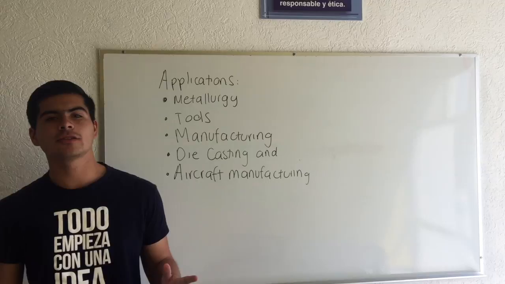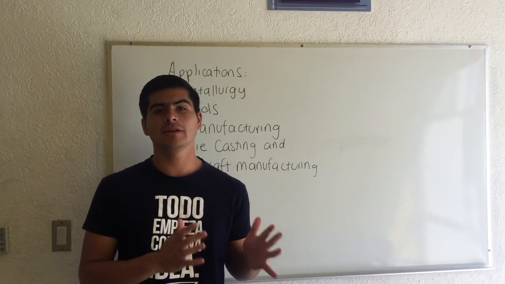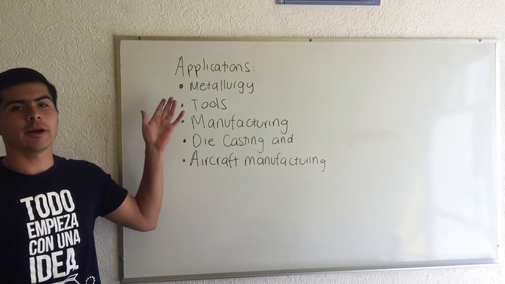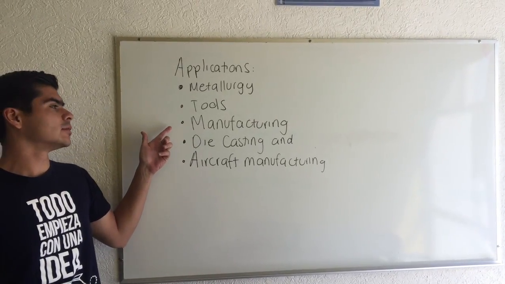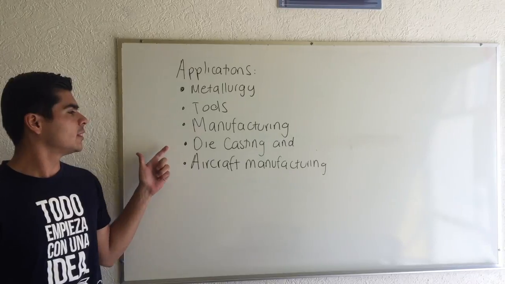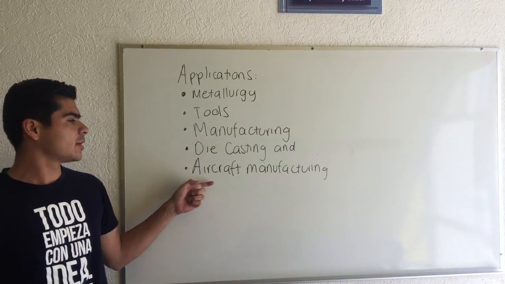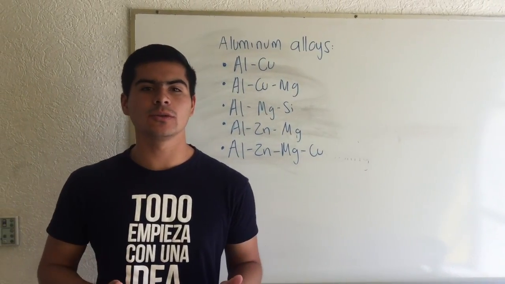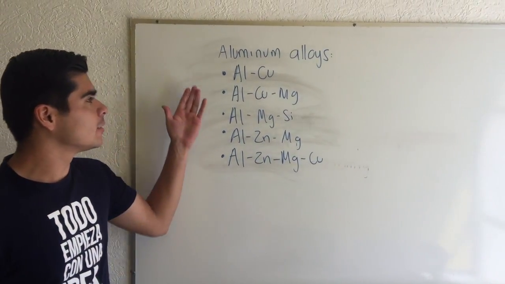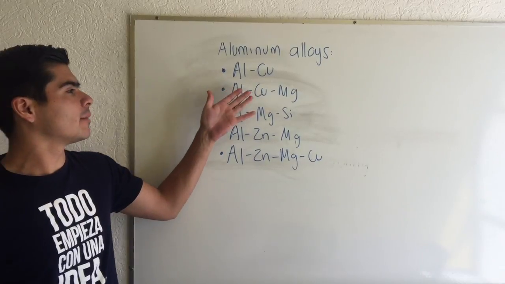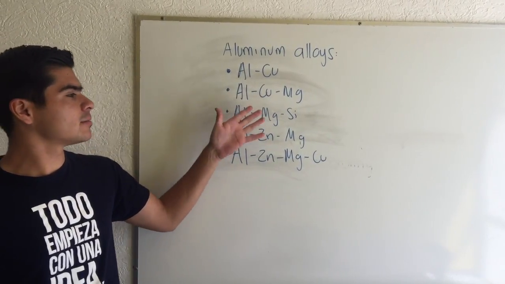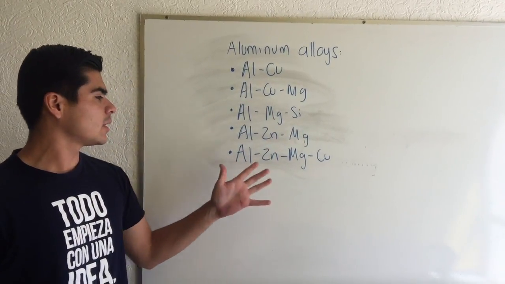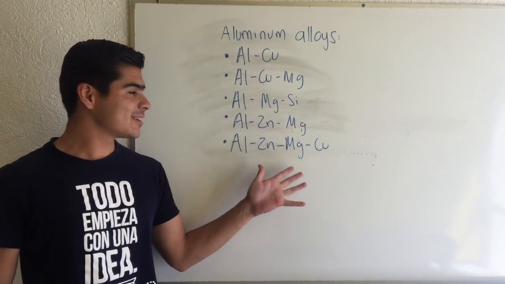The main applications of artificial aging in the metalworking industry are mainly in metallurgy, in the manufacture of tools, also other manufacturing processes, in die casting, and in aircraft manufacturing. So the main aluminum alloys that are susceptible to artificial aging are aluminum, copper and magnesium; aluminum, magnesium and silicon; aluminum, zinc and magnesium; and the last one is aluminum, zinc, magnesium, and copper.